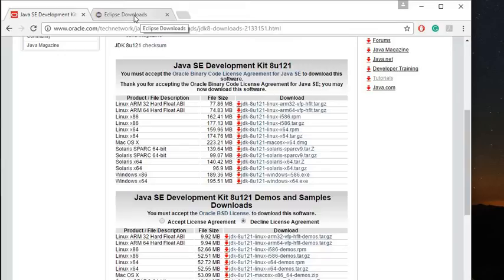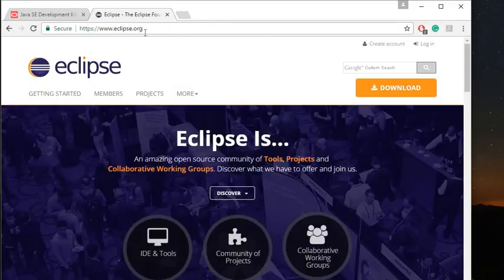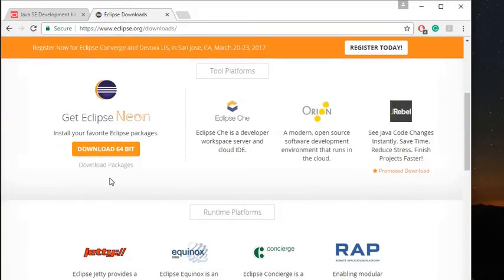The recommended one, and the one that we're going to be using, is Eclipse. Go to the Eclipse website, which is eclipse.org, and again, if you have an issue finding it, I'll put a link in the description below. Hit the download link, and if you go down a bit, you'll see Get Eclipse Neon, and below that, Download Packages.